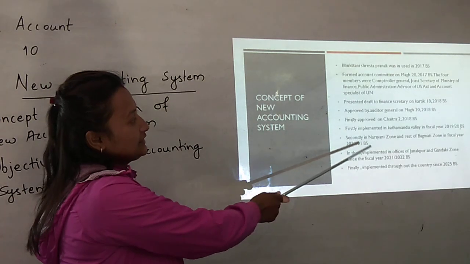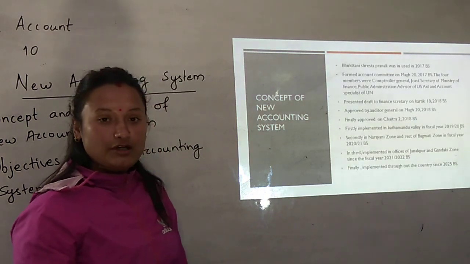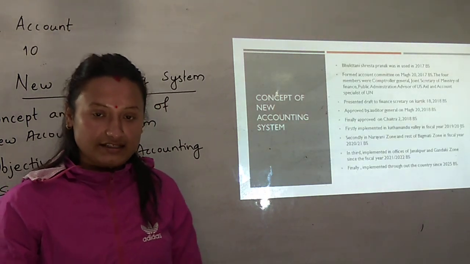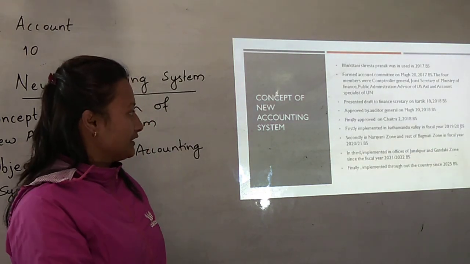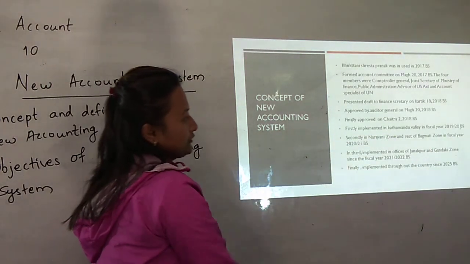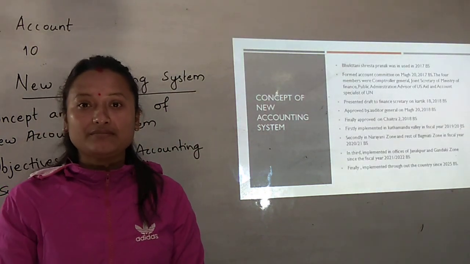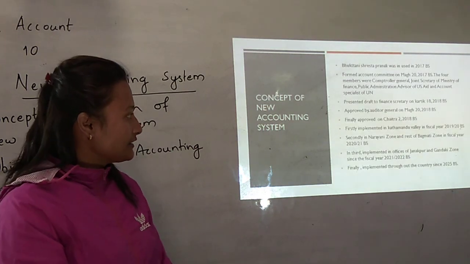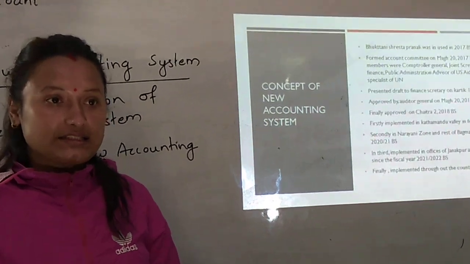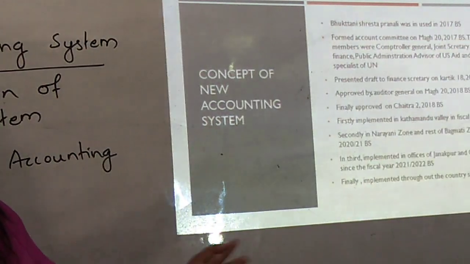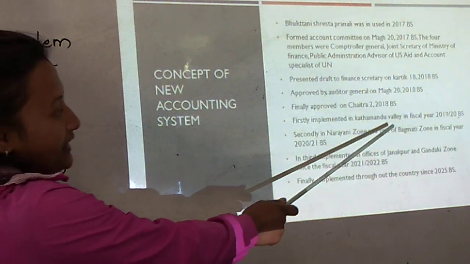That accounting system was approved by the Auditor General on March 20, 2018 BS, and finally King Mahendra approved the draft on Chaitra 2nd, 2018 BS, and finally it was implemented in Kathmandu Valley since 2019-20 BS.